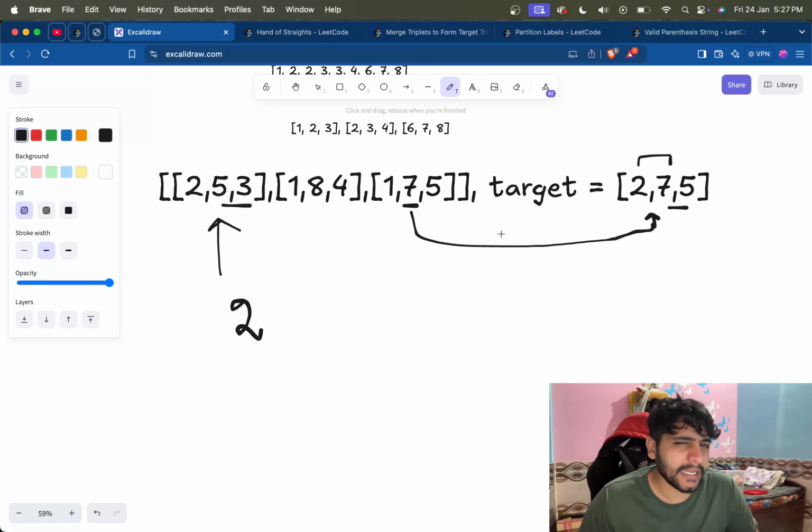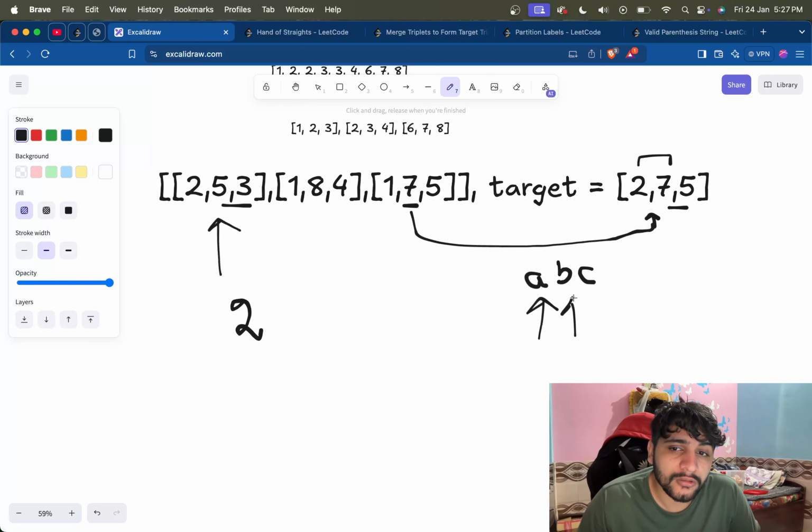So we'll just keep track of how many elements we have matched. For three elements we will take three boolean values, and every time we find one value, we will set a to true. Then if we find b also, and b obeys the same condition, that the second element is equal to the second element of target, and the rest of the two elements are less or equal to target.